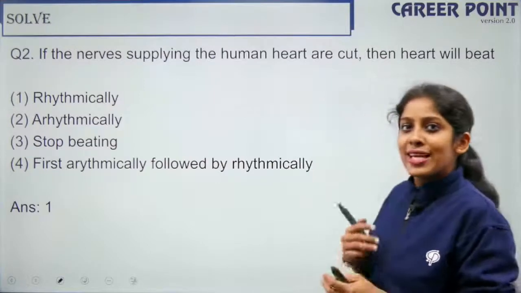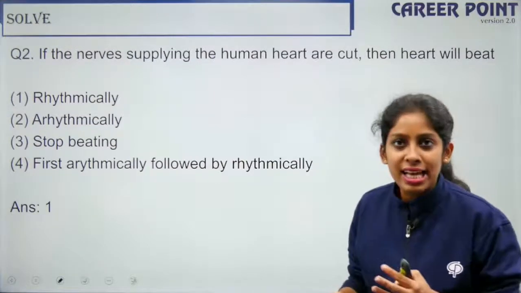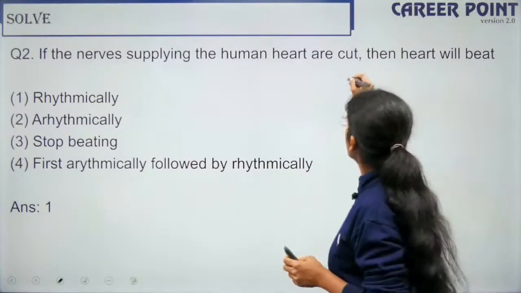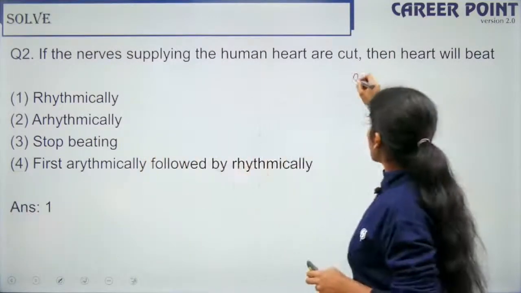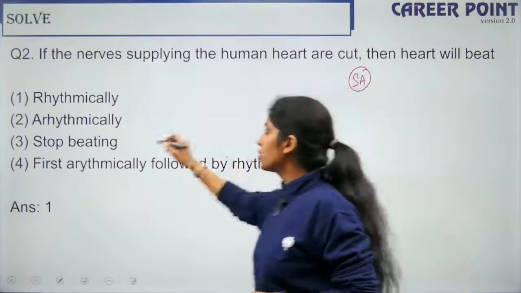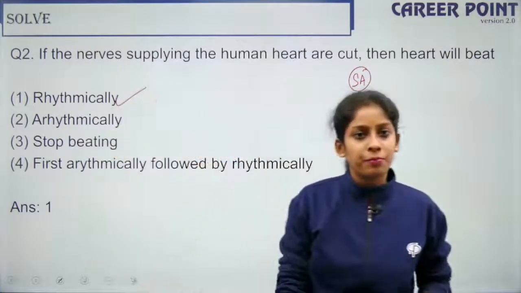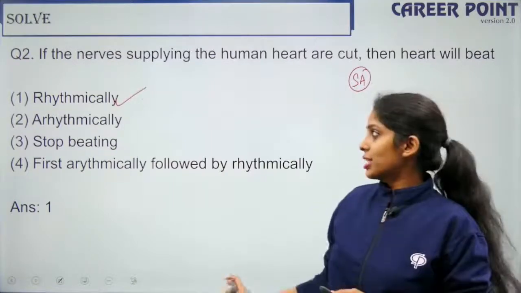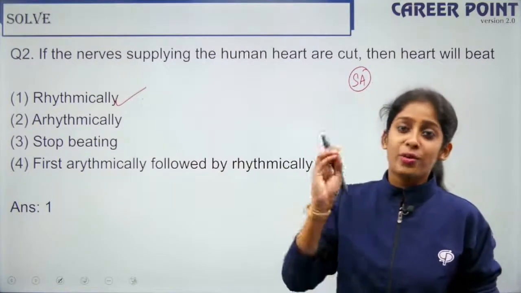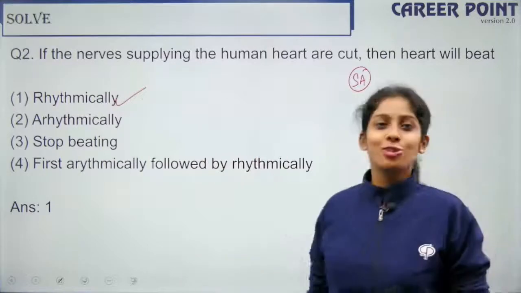What initiates your cardiac cycle is your SA node. SA node has nothing to do with the nerves. It is myogenic. So the heart will continue beating rhythmically. There will be nothing to stop your heart. That is why these are critical thinking questions where you tend to make mistakes. So the right answer is option 1.